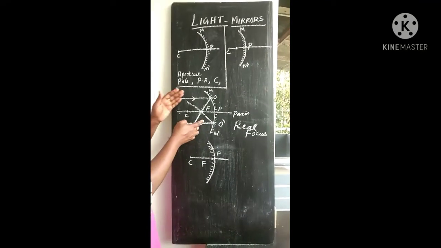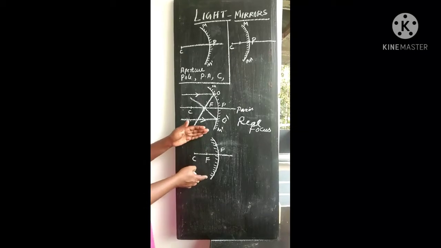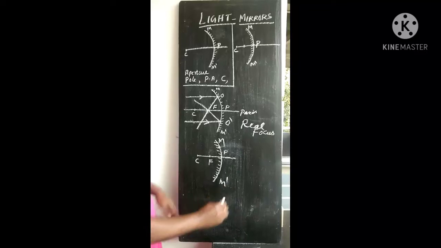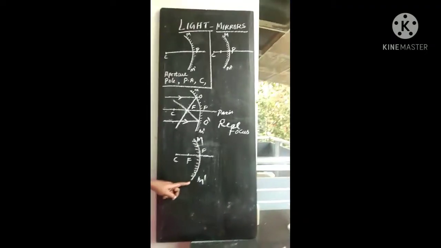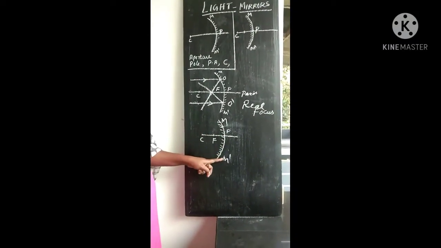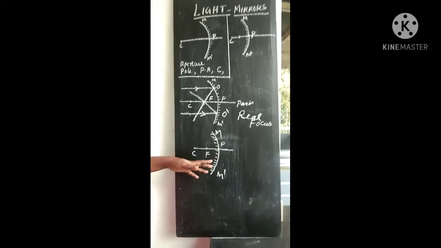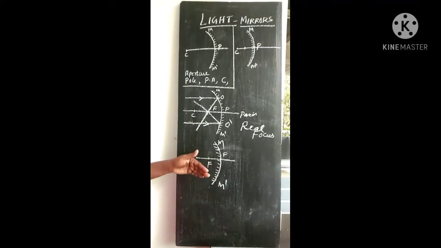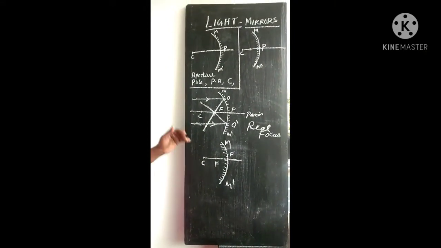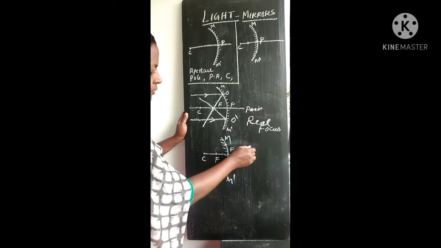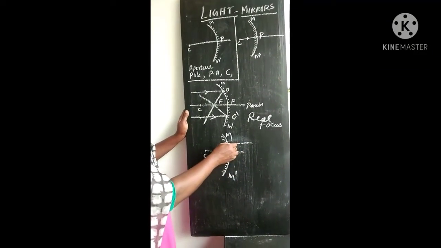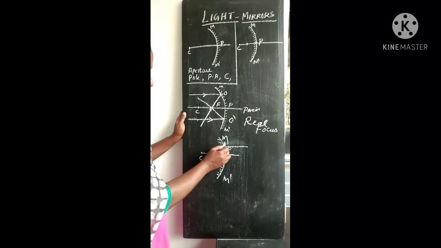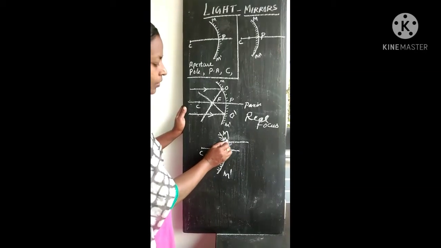Okay. In the same way, we consider a convex mirror, which also has an aperture M M dash, but here the inner bending surface is the non-reflecting side and the bulging out surface is the reflecting side. Similarly, we consider some rays coming from the object, parallel to the principal axis. This is the first ray, parallel to the principal axis, coming towards the reflecting side. This incident ray strikes the mirror at the point O, and it gets reflected along this direction.